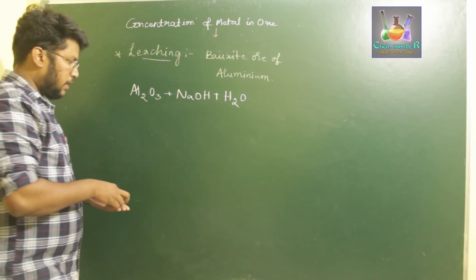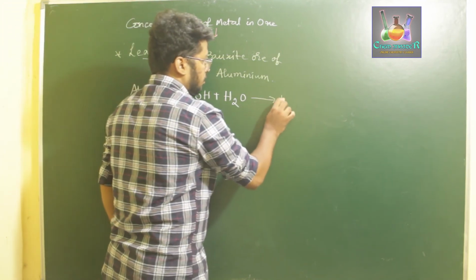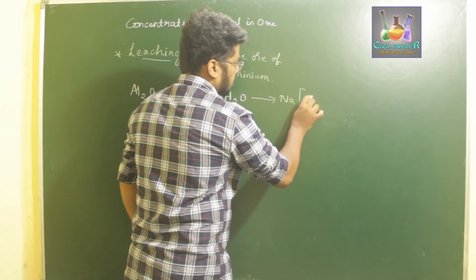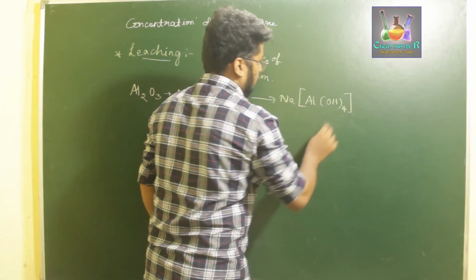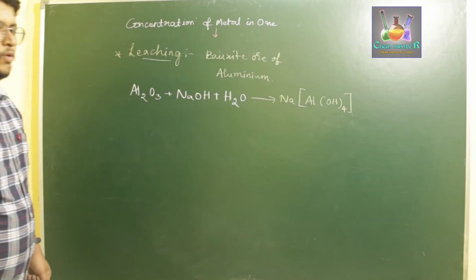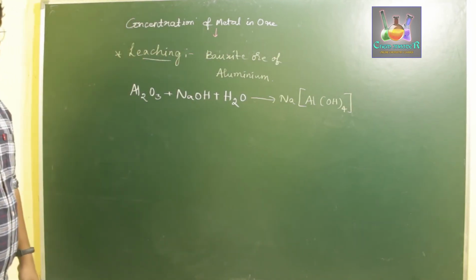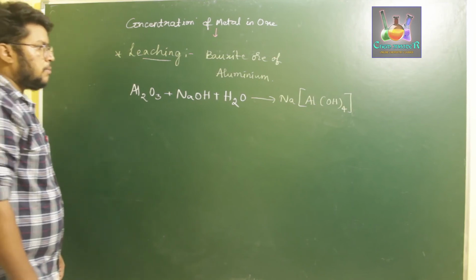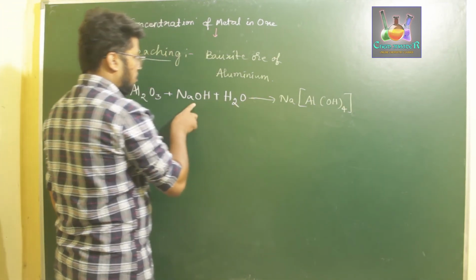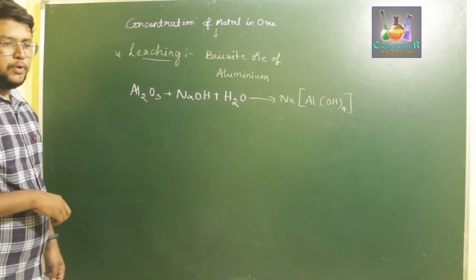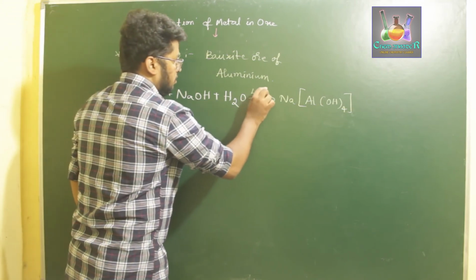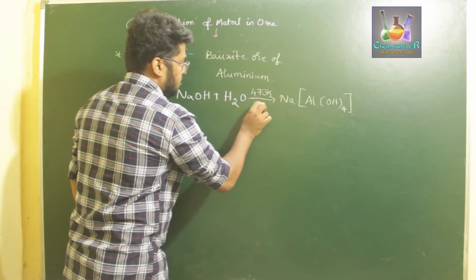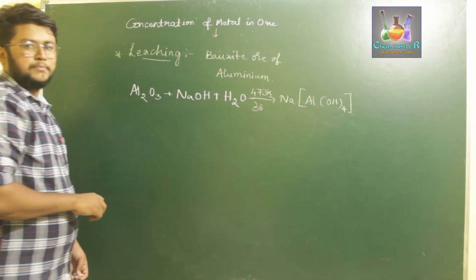This forms a complex called sodium aluminate, that is NaAl(OH)4. So this is our complex NaAl(OH)4. So this is a sodium aluminate. The sodium aluminate is formed when sodium hydroxide is treated with our component of metal ore, Al2O3, at a temperature of 473 Kelvin and 36 bars of atmospheric pressure.